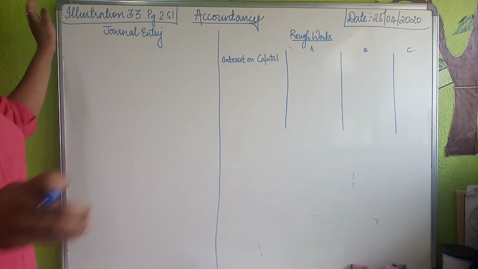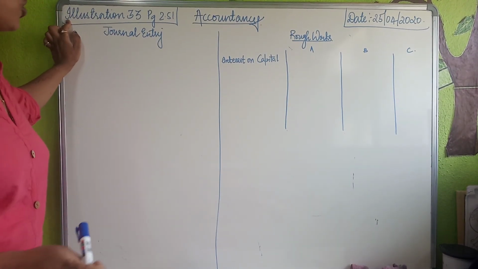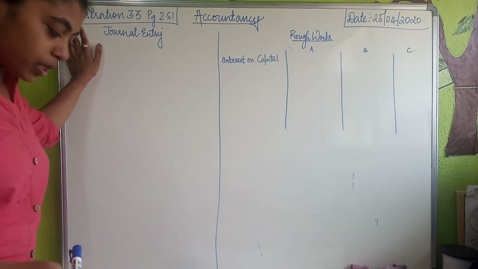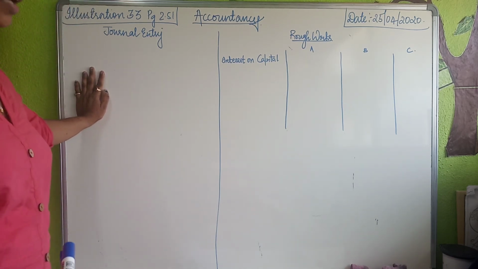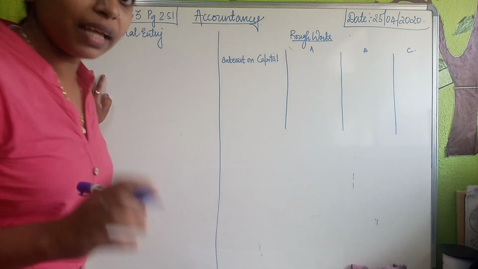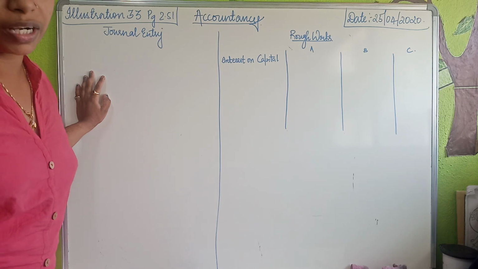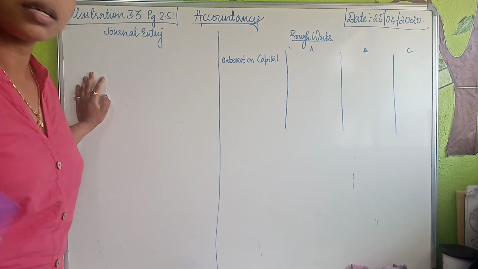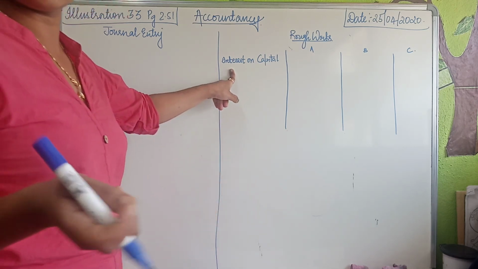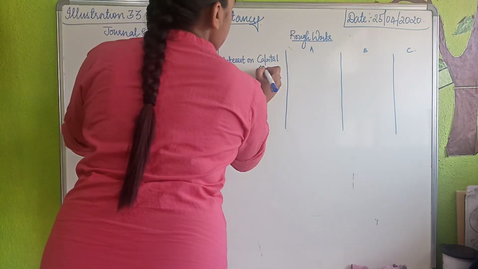Okay, good morning kids. Solving as per discussion, illustration number 33, page number 2.51. Starting with the question, we found out that there are three partners who have brought in capital of rupees 5 lakh, 3 lakh, and rupees 40,000. On that basis, we are going to do the given question arrangements.